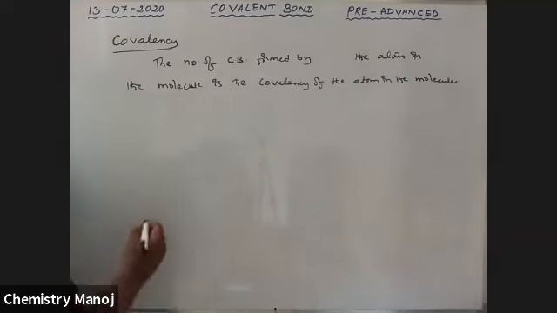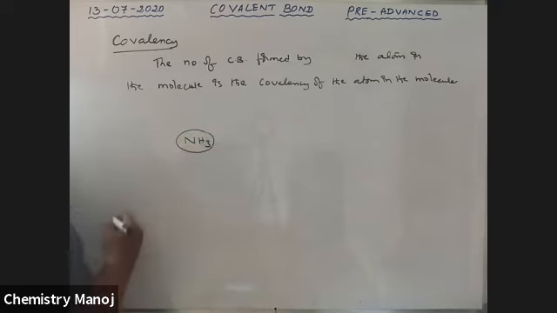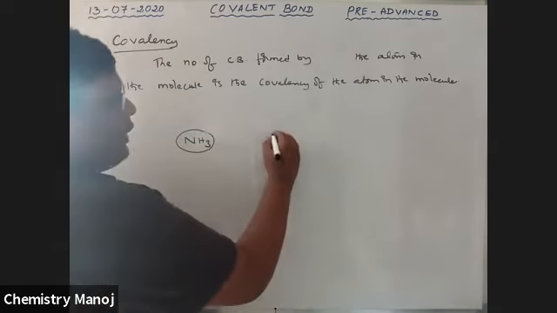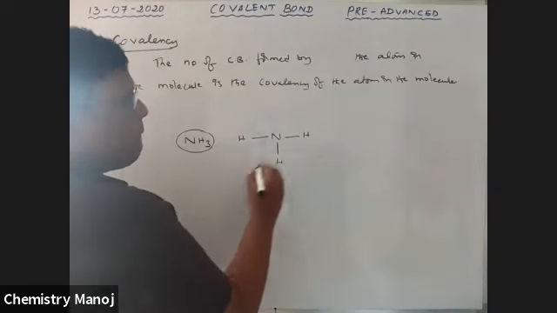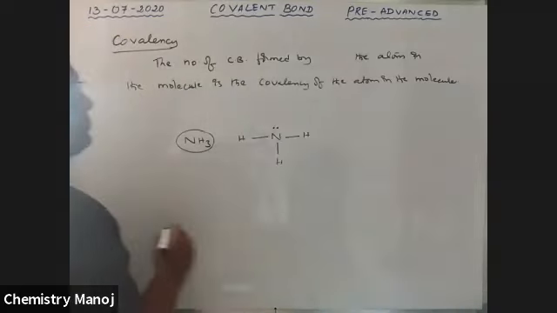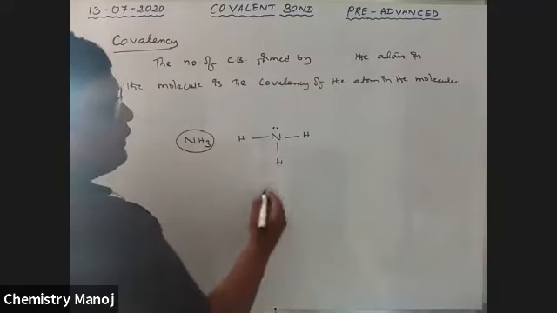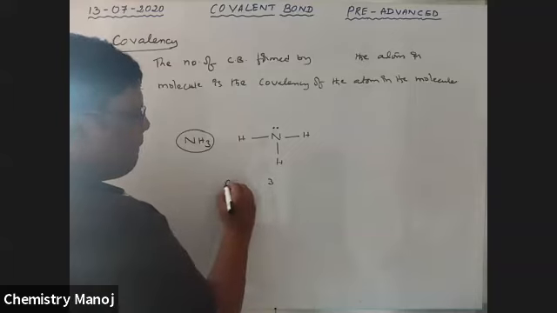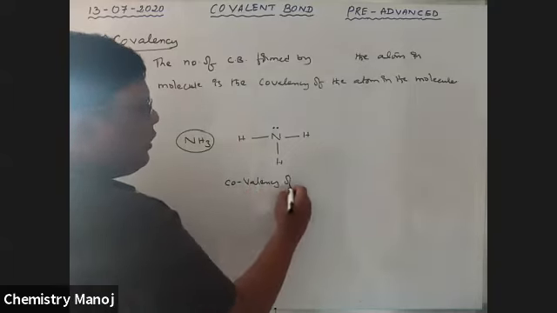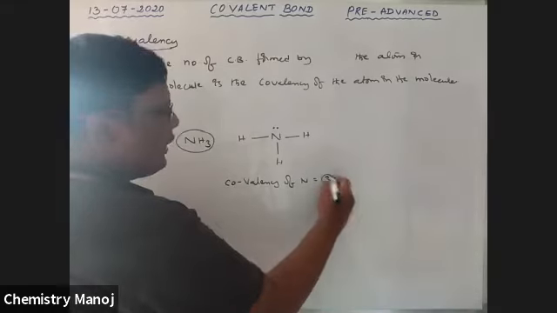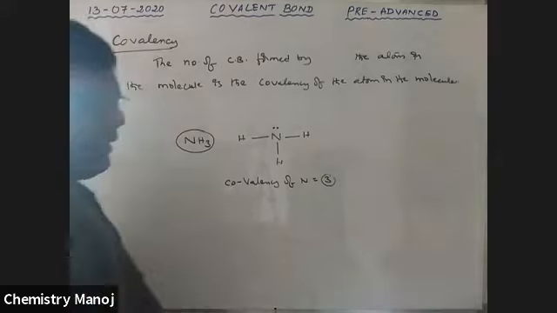See here, the NH3 molecule. In the NH3 molecule, nitrogen is bonded with 3 hydrogens like this. There is a lone pair. How many bonds are there? 3 bonds there. Therefore, the covalency of nitrogen is equal to 3.